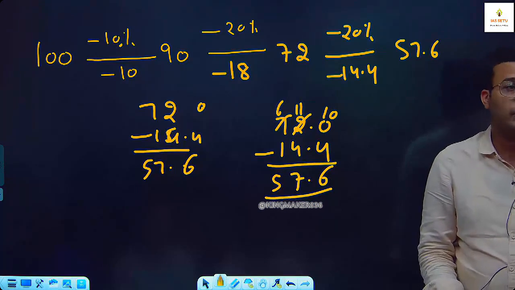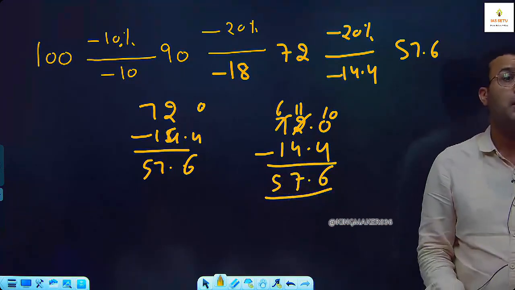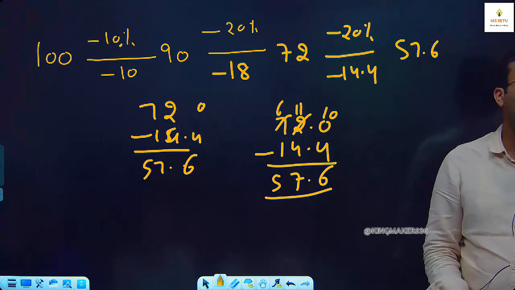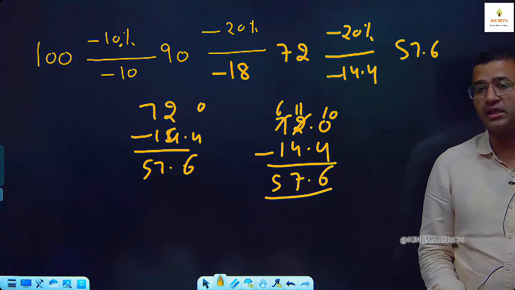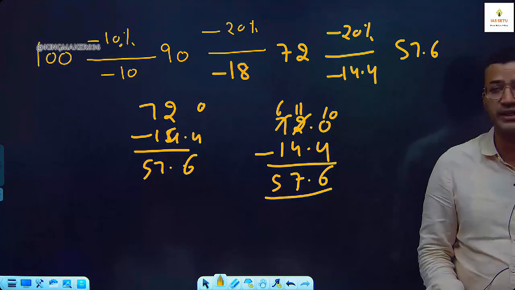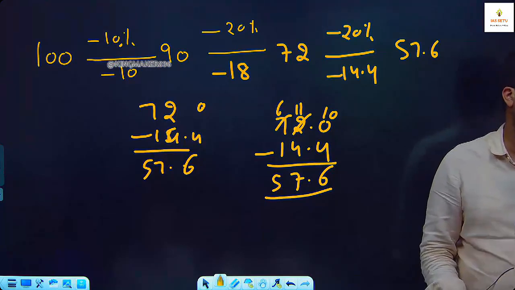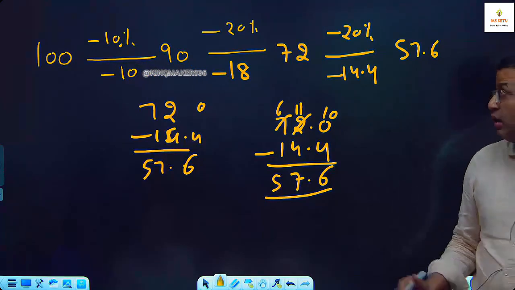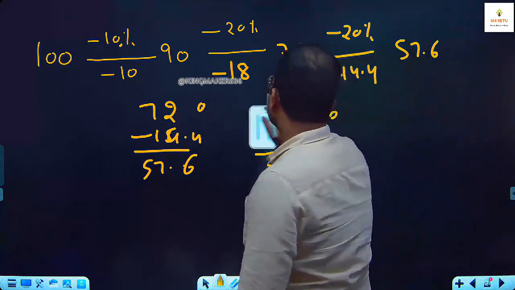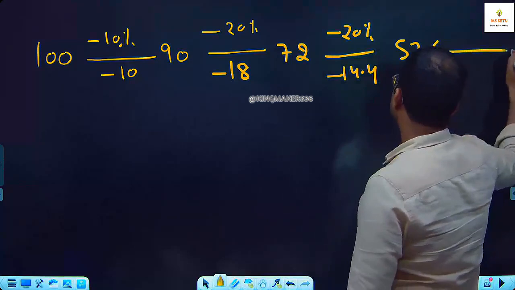So here what you have to do, you have to discuss with me. If you are doing this type of problem, then you have to show me what you do. 6th, 7th, 8th NCERT number system, you do their exercise also. जो अभी Friday, Saturday, Sunday का time मिल रहा है, you work on this because these are very basic calculations. So now here 72 minus 14.4 is 57.6.